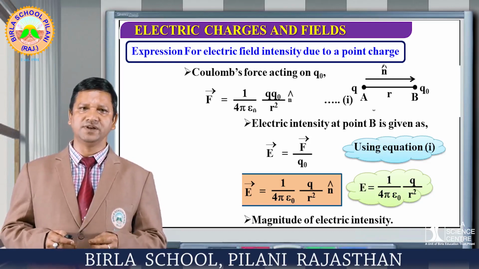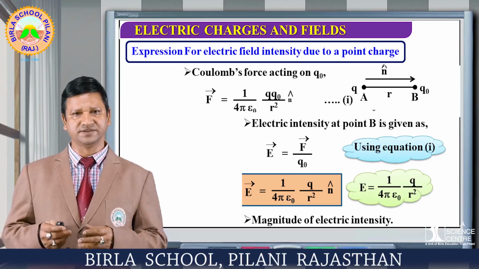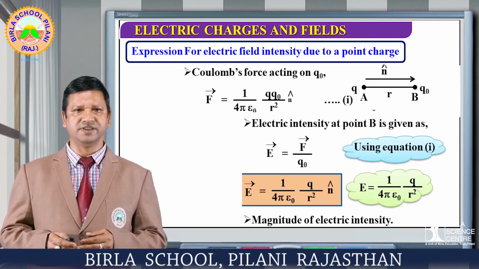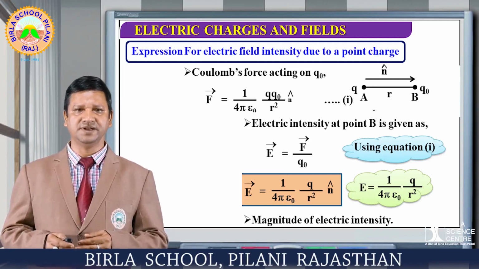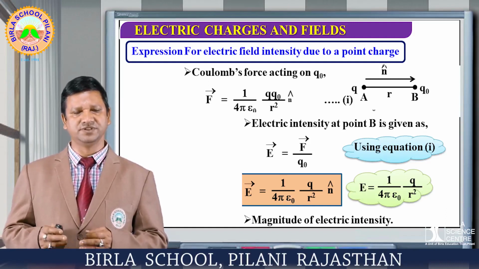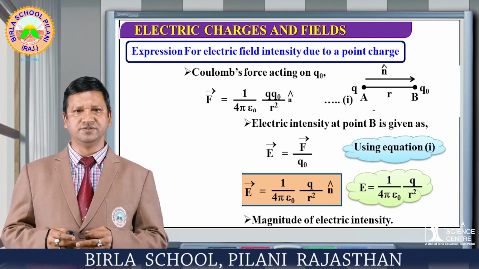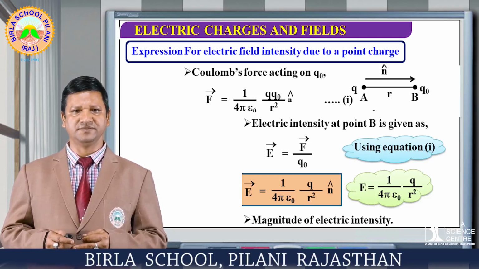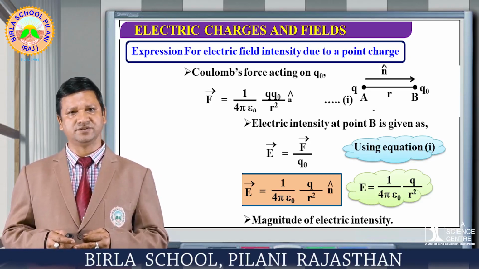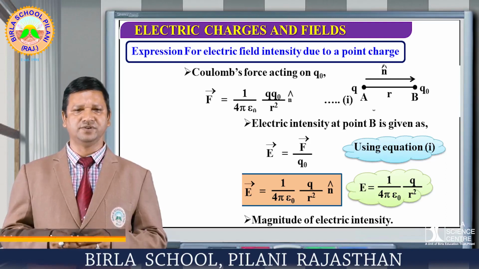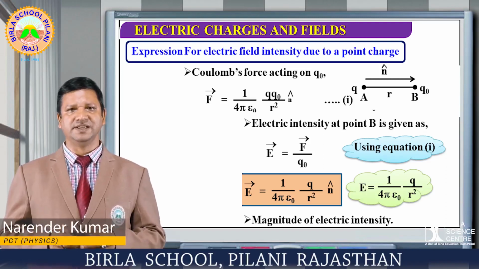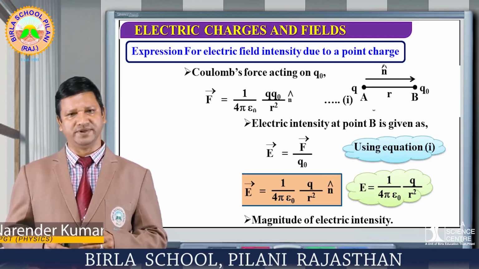So how do we calculate the electric field at a point B because of the main charge? By using the definition, electric field is the ratio of the force to the charge. By using the above equation number 1, we get mathematically 1 upon 4 pi epsilon naught Q upon r square, where Q naught and Q naught cancel each other. This is the final expression for electric field due to a point charge.